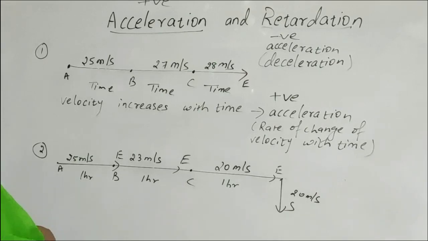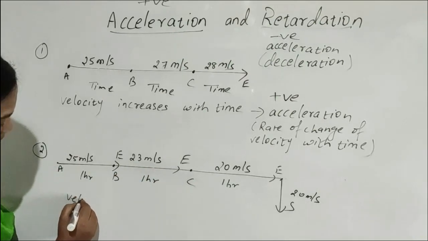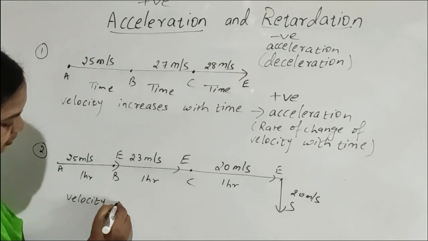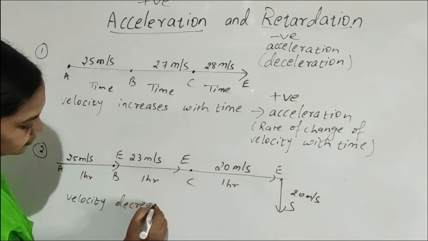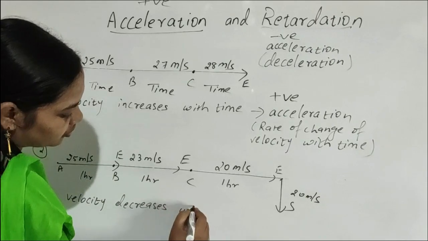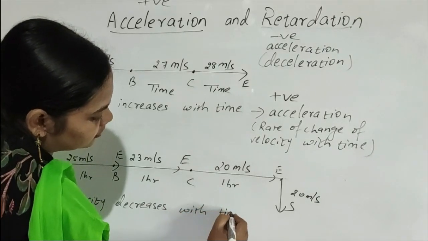So here you see the example. In this example, velocity of the body is continuously decreasing with time. So velocity decreases with time.